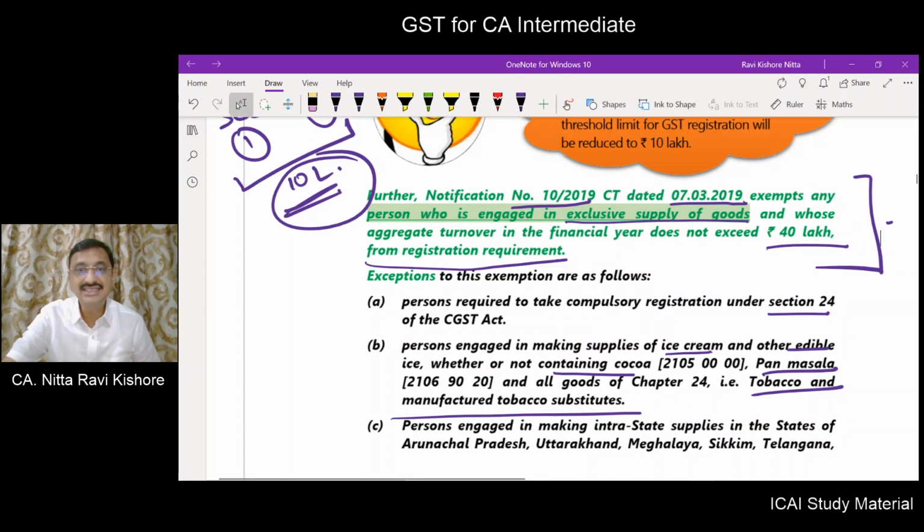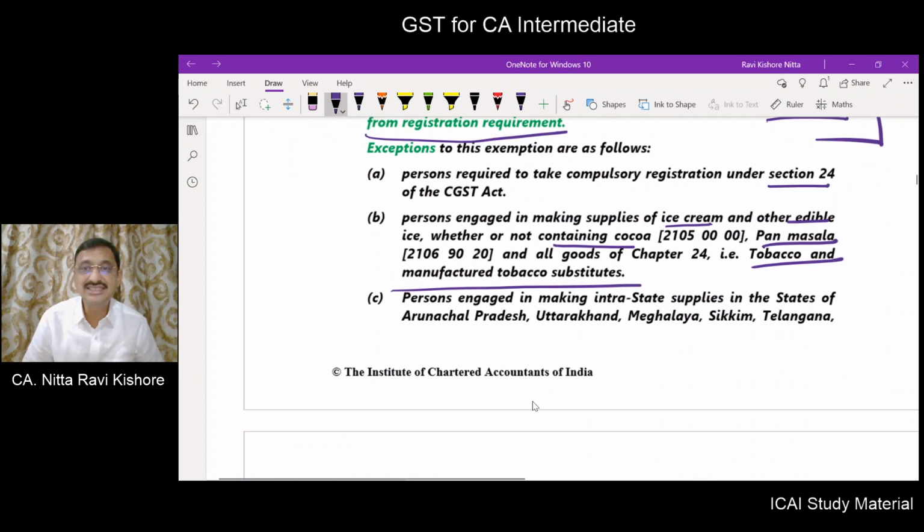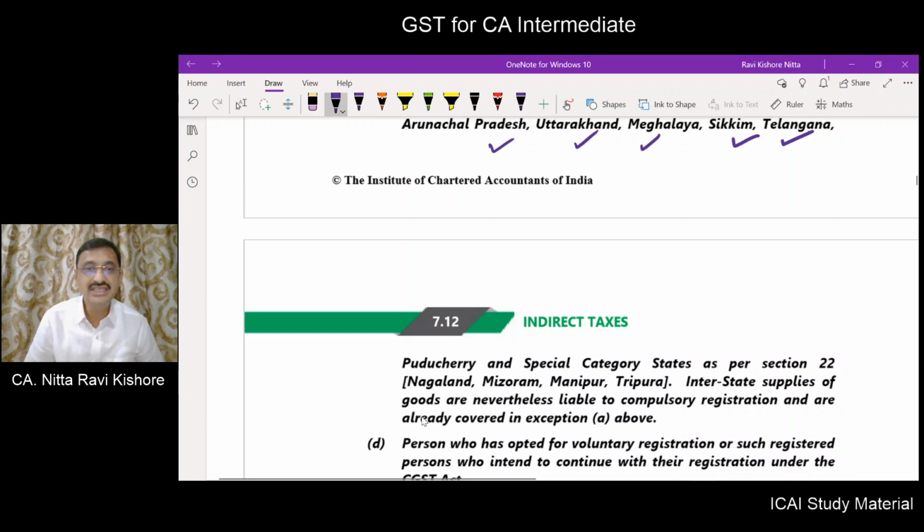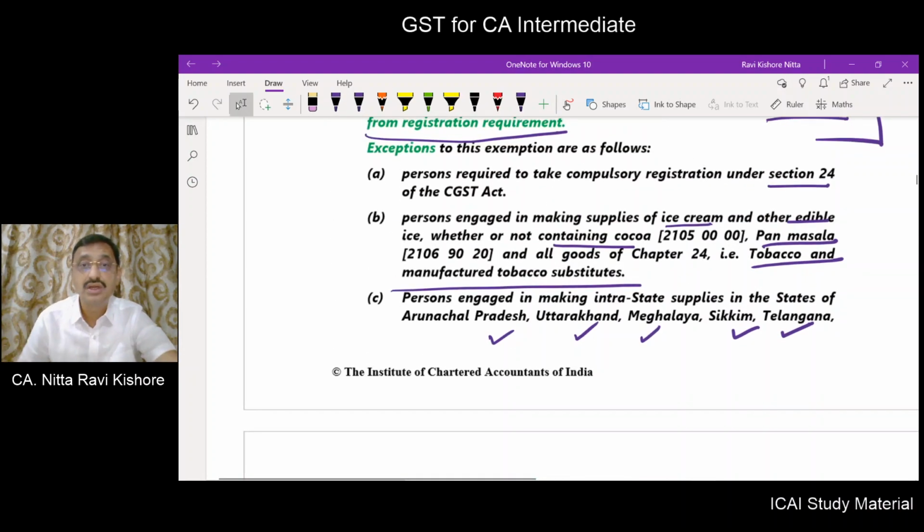Persons engaged in making intrastate supplies in the states of Arunachal Pradesh, Uttarakhand, Meghalaya, Sikkim, Telangana, Puducherry and special category states, meaning 4 states, for them also this 40 lakhs limit is not applicable. So for these people the limit will be 20 lakhs or 10 lakhs, as the case may be.